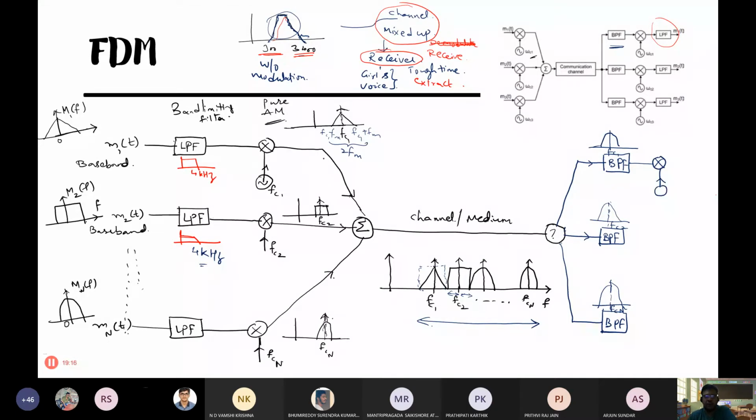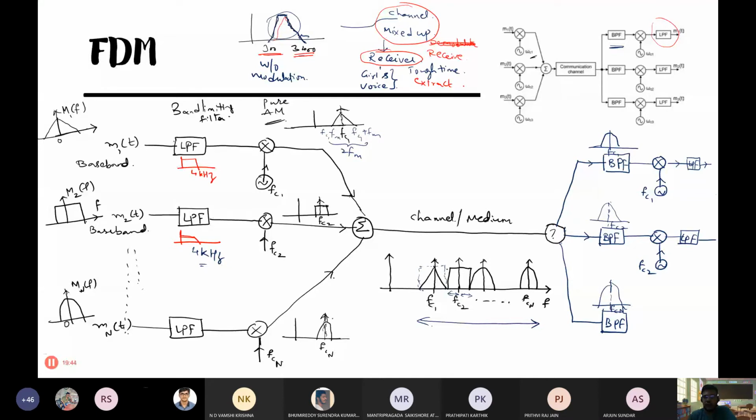If you have performed AM there, here also you have to perform AM demodulation with the same carrier frequency, of course, and then if needed you pass it through a low pass filter. Generally not needed, it's combined in the AM receiver itself. Then FC2, demodulate the second received signal.